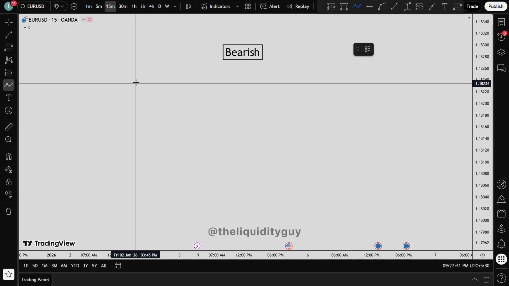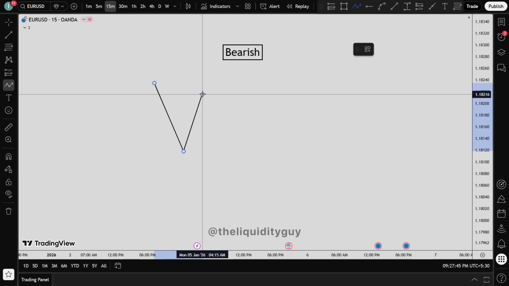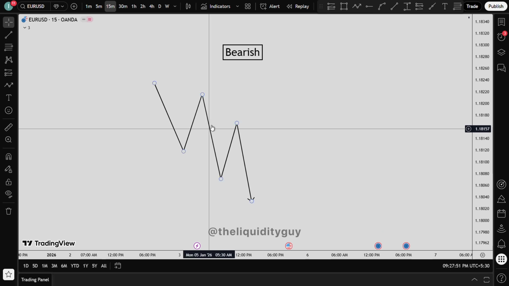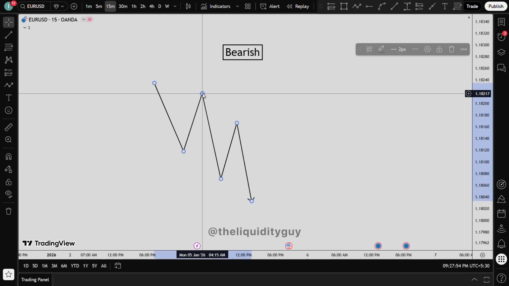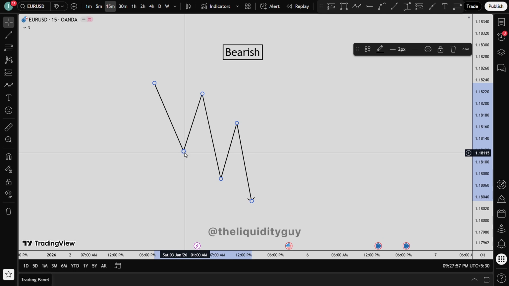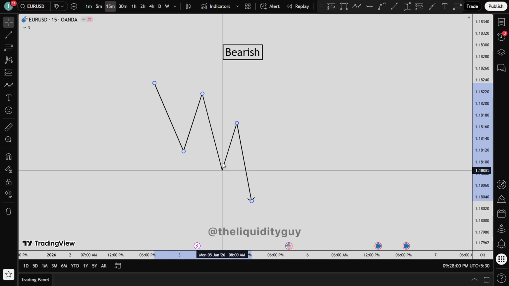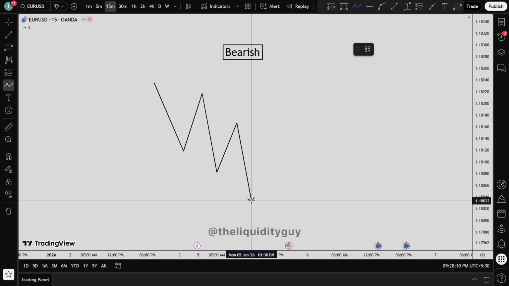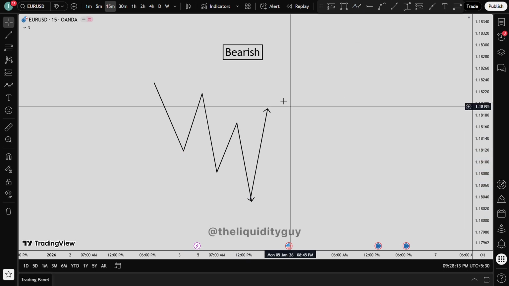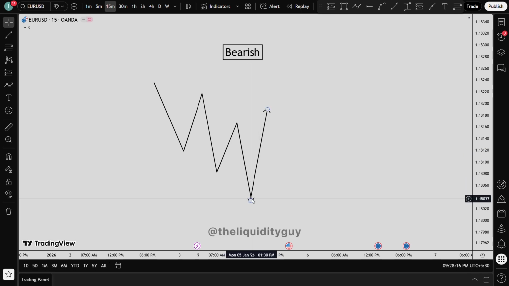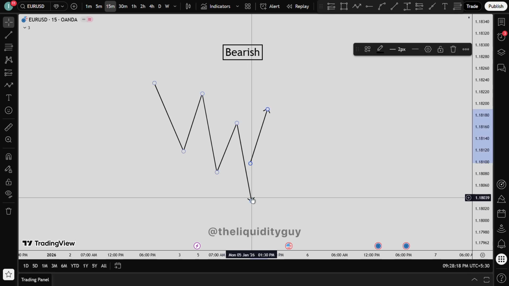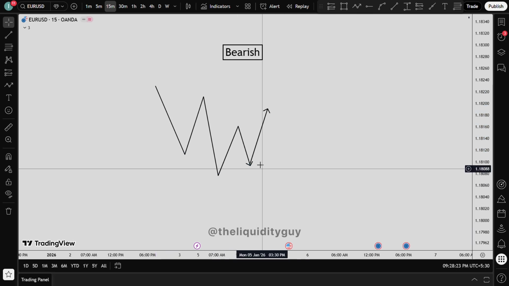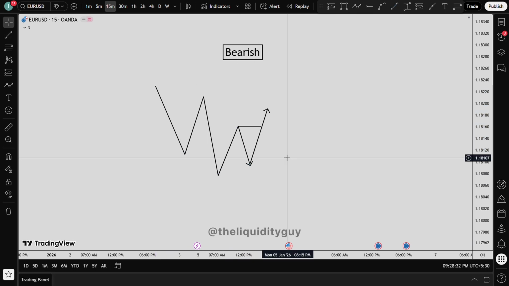Now let's look at bearish market structure. In a bearish market structure, market forms lower lows, lower highs, lower lows, lower highs, lower lows. This is a bearish market structure. Now, again, in order for this to be a valid lower high, we will need to go ahead and close below this previous lower low. If we don't close below this previous lower low, then this is not a valid lower high. If market reverses and closes above this previous lower high, then this is a market structure shift. But if the market didn't go lower and close below this previous lower low, then this wouldn't be a market structure shift.